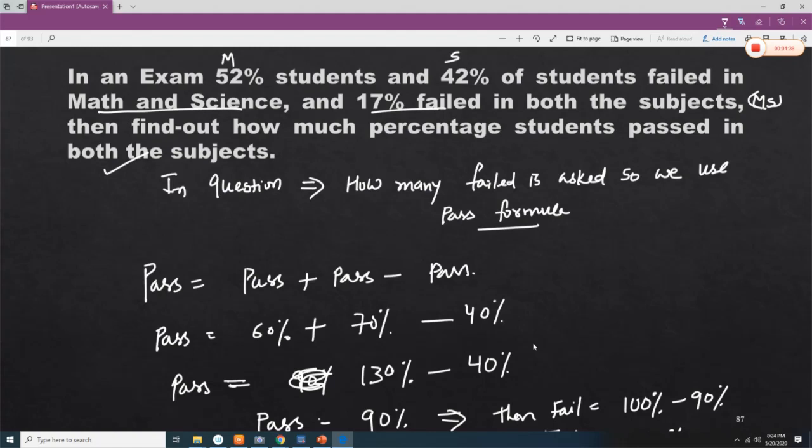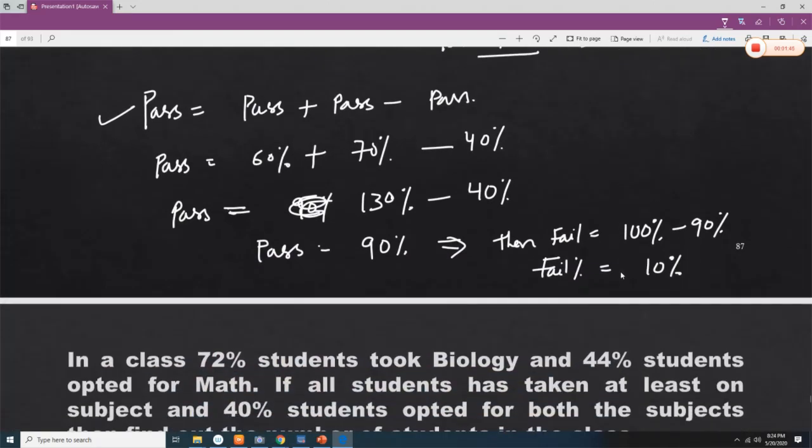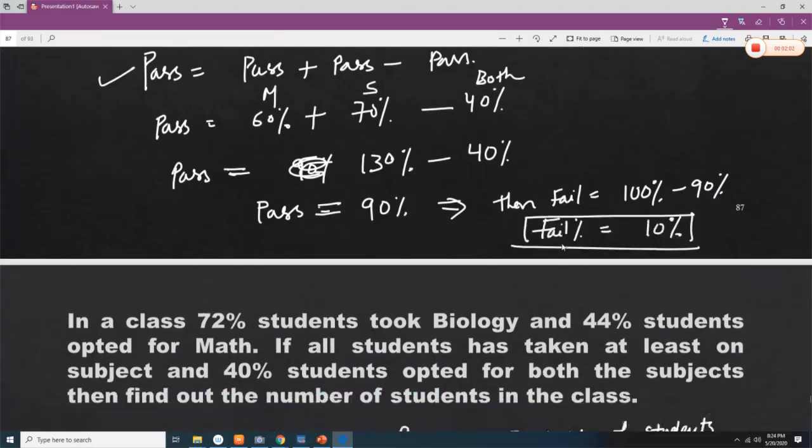In this kind of question, how many failed is asked, so we have to use the pass formula. So pass is equal to pass plus pass minus pass. So 60% pass in maths, then science and in both the subjects. So 130 minus 40, so 90% of students will pass. So if the fail is 100%, 90% will pass, so the actual fail percent is going to be 10%.